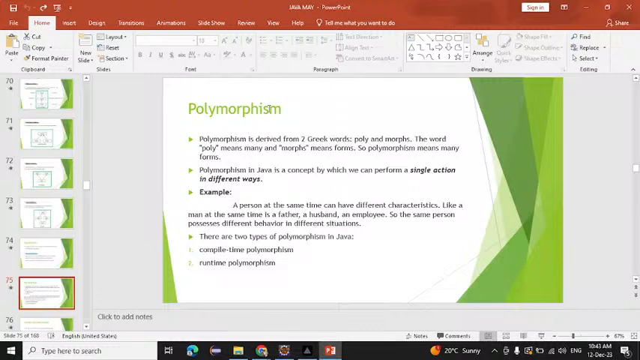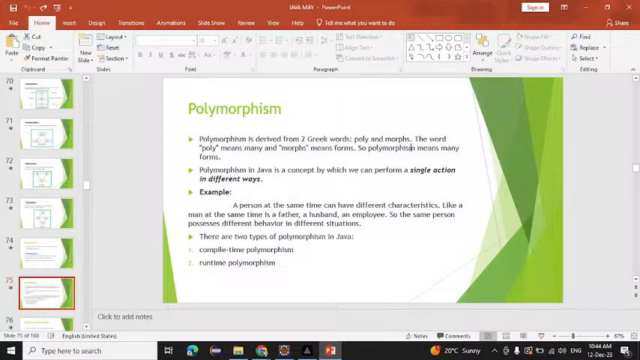It is a mechanism in which a single action can be performed in different ways. That is known as polymorphism. Poly means many and morph means forms, so polymorphism means many forms. A single action in different ways is known as polymorphism, and it is a mechanism, or we can say a process.